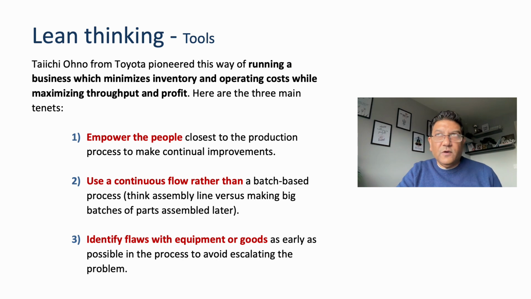Now let's look at some of the tools in lean, why implement lean thinking into our supply chain. Although there are many tools available from lean, some of the most important ones, the first one is empower the people. The people who are working in the production line understand the production, and understand how their workstation is performing. So empower those people. How can we empower those people?